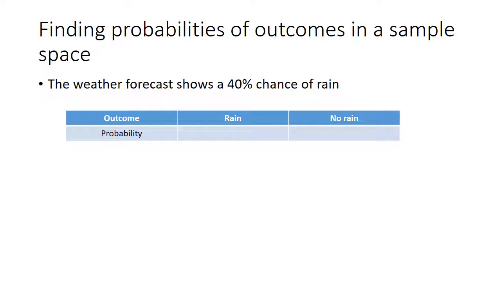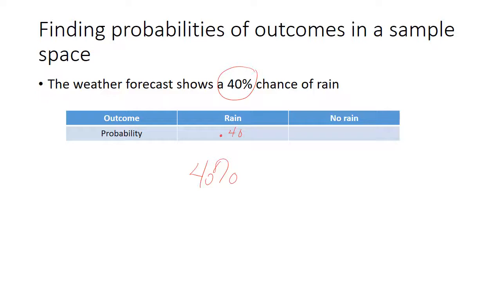So probability, we are looking for it to be in decimal form. So we need to change our 40% to a decimal. So to go from 40%, whoops, I left out my 0. We're going to take our decimal, which would be right here, and we're going to move it right 2 spaces. So our probability of rain is going to be 0.4.